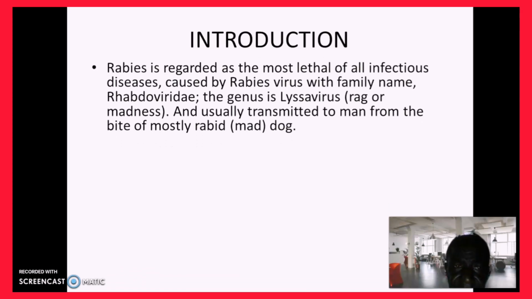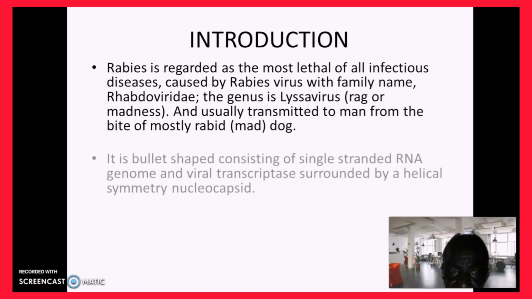Introduction. Rabies is regarded as the most lethal of all infectious diseases because it affects the brain, and you can understand the brain is just the most important organ in the body. Caused by the rabies virus with family name Rhabdoviridae. The genus is Lyssavirus. The name comes from the Greek word for rage or madness. Lyssa means madness, and it is usually transmitted to man from the bite of mostly rabid dogs.